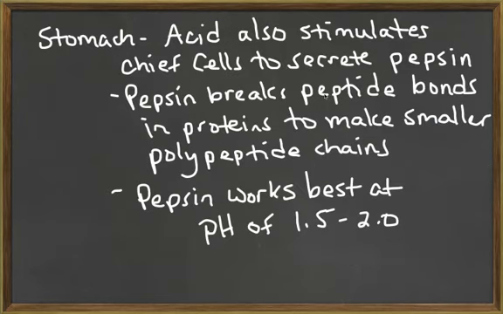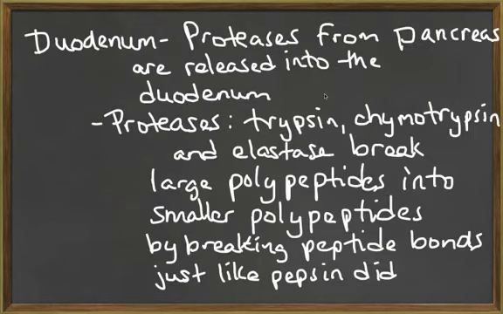The acidic contents of the stomach also help increase the activity of pepsin, which is secreted by the chief cells of the stomach. This is a proteolytic enzyme. In other words, it breaks the peptide bonds within the proteins, or within the polypeptides. This enzyme works well at the low pH of the stomach, which is 1.5 to 2.0. When the chyme reaches the duodenum, the proteases from the pancreas can begin working. These proteases are trypsin, chymotrypsin, and elastase. They act like pepsin and break specific peptide bonds within a polypeptide, creating shorter polypeptide chains.